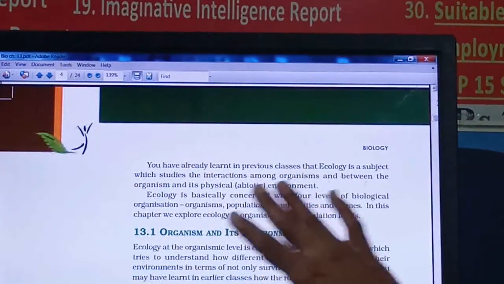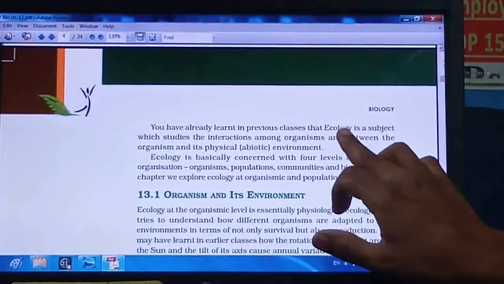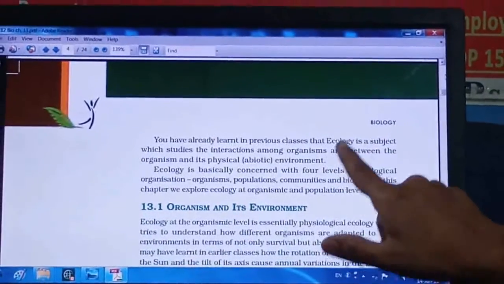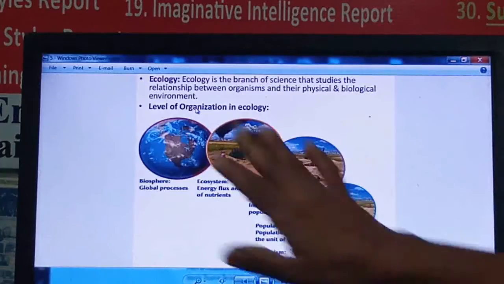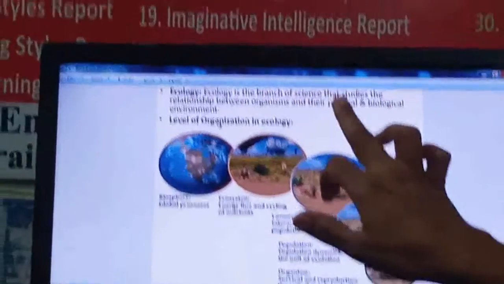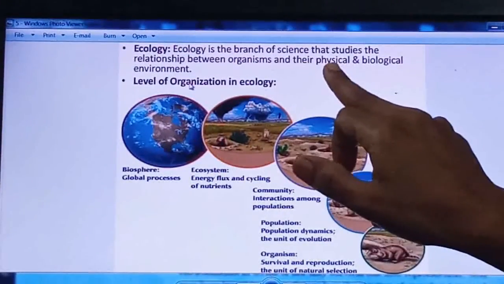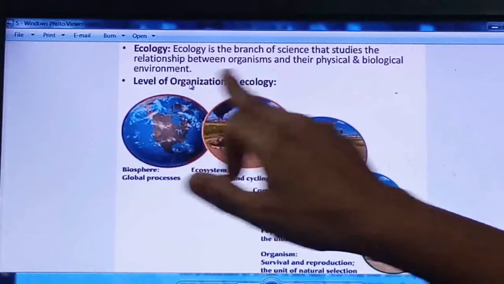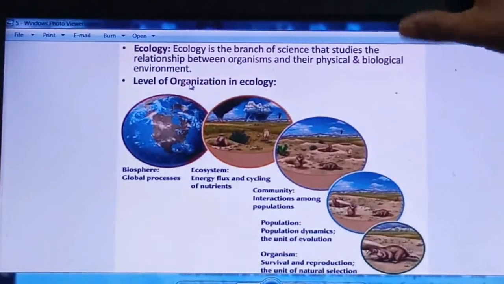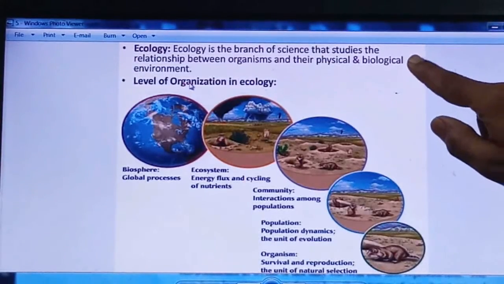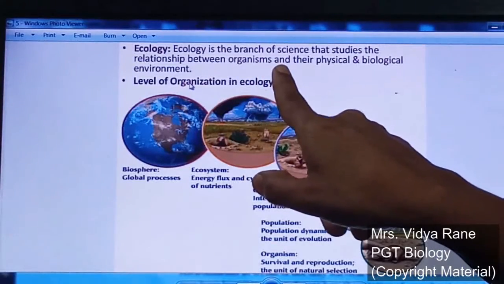When we study all these interactions, that gives you the definition of ecology. Let's see here: ecology is a branch of science that studies the relationship between the organism and its physical and biological environment. One more word is added here, biological environment. If you write this definition in the exam, then also it's okay, right? So this is the definition of ecology.